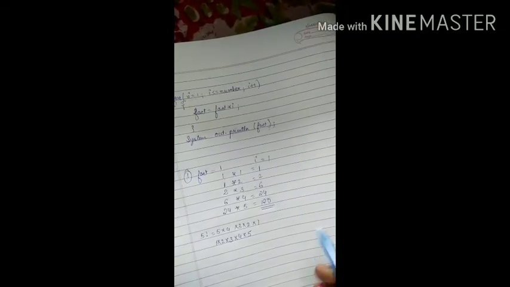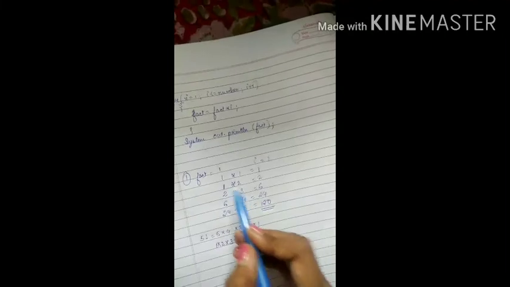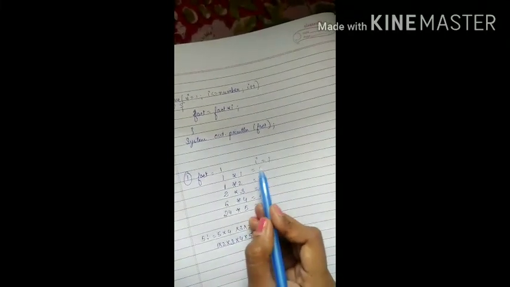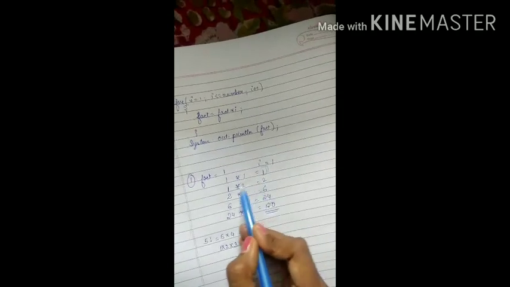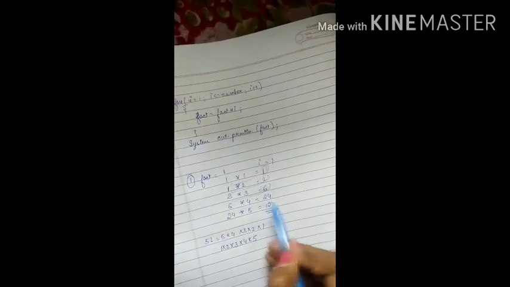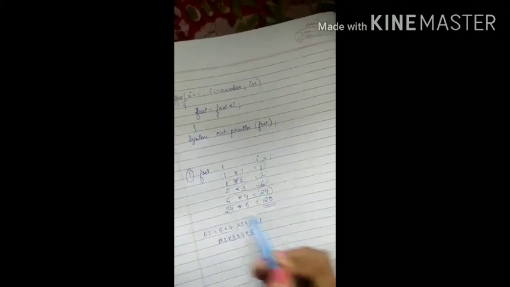I hope it is clear to you now, because fact is increasing with the number of times we are multiplying. In the first case, it is 1 into 1, 1. Then this number becomes fact, then 2 comes here, then 6 comes here, then 24 comes here in the place of fact. I hope it is clear to you now and you have understood the factorial of a number well. Thank you.